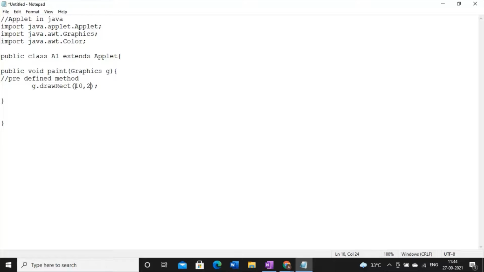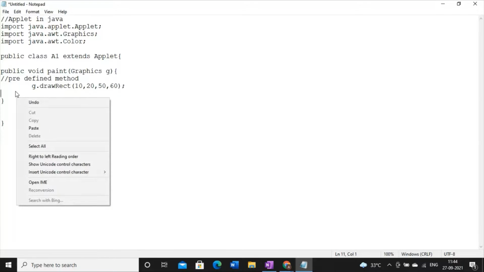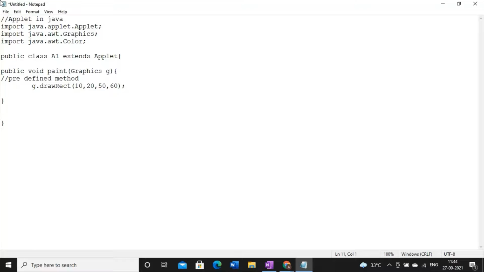So here I will pass x1, y1, x2, y2. And these points I am giving randomly. And you have to remember one point: this top left corner, for computer graphics, is the 0, 0 point. And this is the x-axis, from left to right, and the y-axis is from top left to left bottom. So 0, 0 starts from this top portion. Generally in coordinate geometry, our 0, 0 starts at the left bottom. But here 0, 0 starts at the top corner.